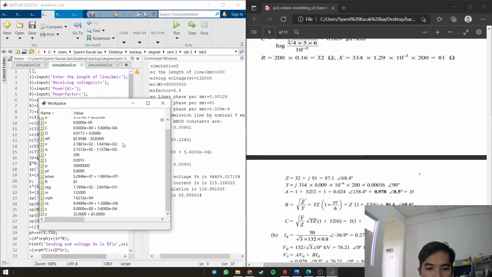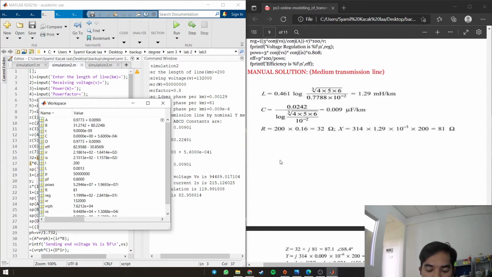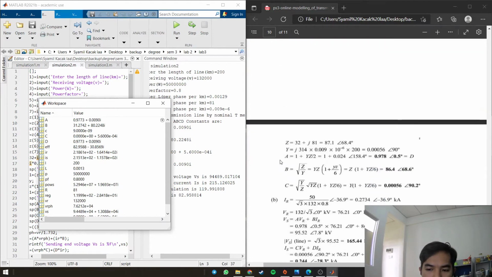In MATLAB, the answer is given in rectangular form, and for the manual calculation, the answer is given in polar form, so it will be a little bit different.